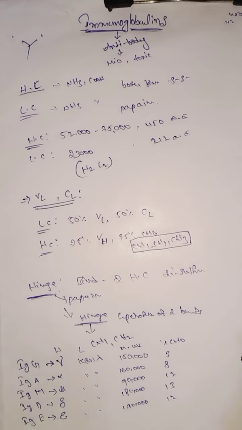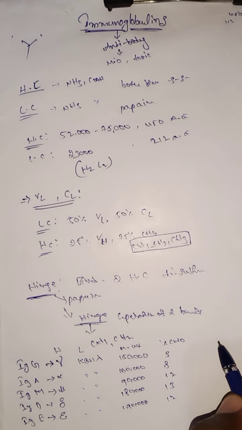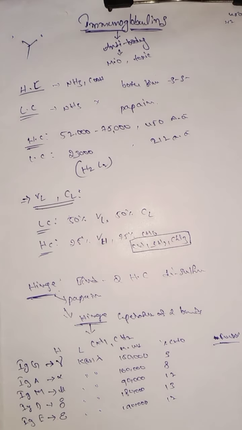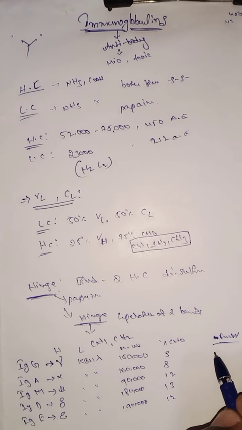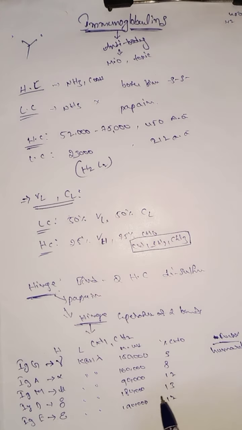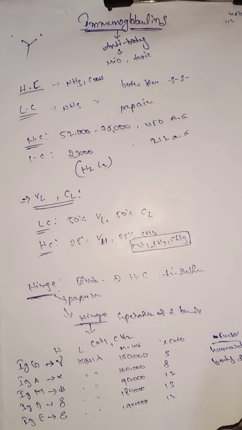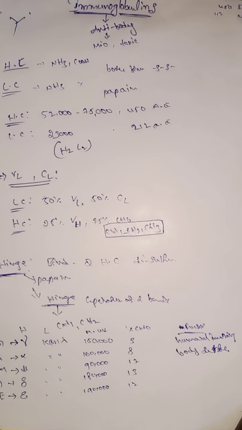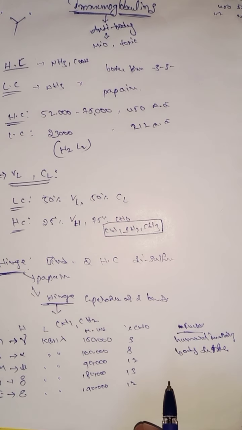So what are the functions of them? What is the importance of the immunoglobulins? IgG is mostly responsible for humoral immunity. The next one, IgA, protects the body surface. The next one, IgM, is humoral immunity and serves as the first line of defense.